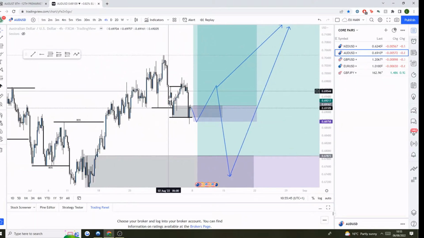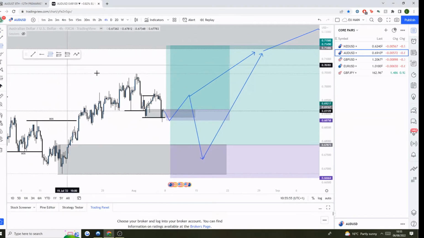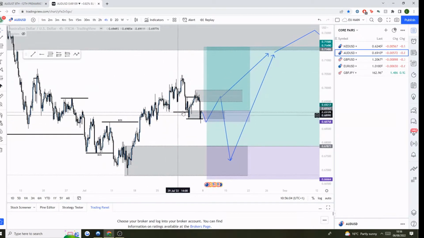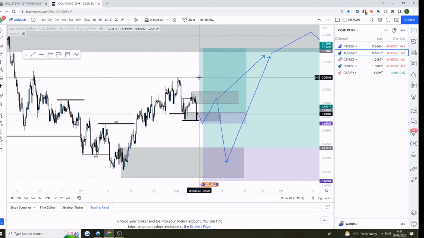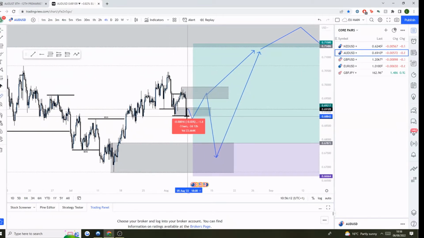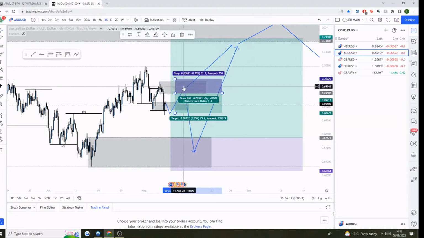However, just based on what I'm seeing, all this impulsive nature on the 4-hour, I am expecting realistically that this low isn't going to hold, so we're going to see a break of this low. So what that'll essentially leave behind, just like I'm saying on NU, is this 4-hour bearish order block, and then we can look for that counter trend move away from there. So if this area holds, we can look for buys straight out of there, but most likely it's not going to hold. So we'll see this here will be a new break of structure on the 4-hour, leaving behind this bearish order block. So what can happen is we can look for sells out of here.